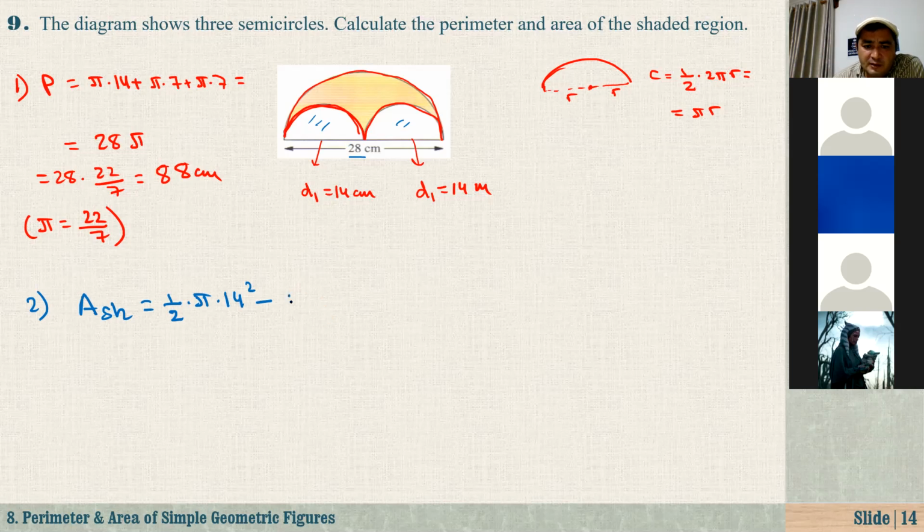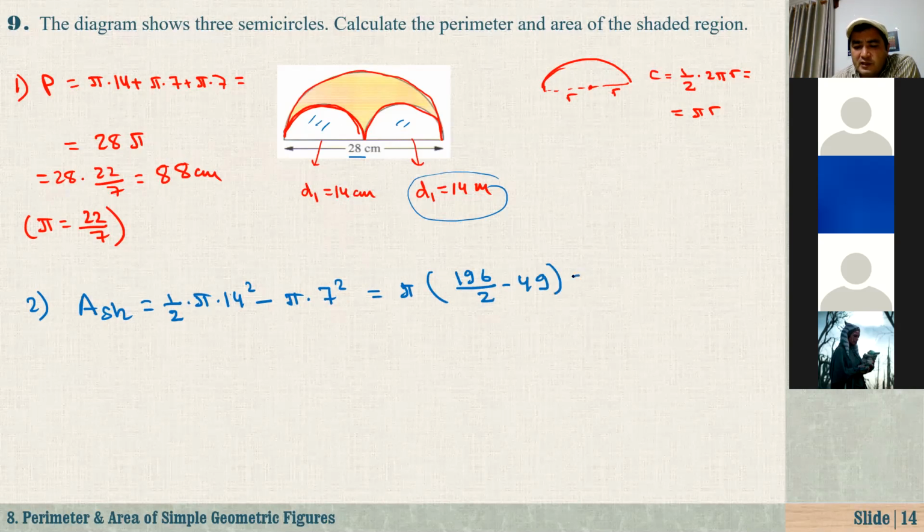So that's equal to pi times, what is the radius of this small circle? It is half of the diameter, that is 7. So here we have 7 squared. From here, take this pi out, and here 14 squared. So we have 196 over 2 minus 49. 196 divided by 2 is 98. 98 minus 49 is 49 times pi.